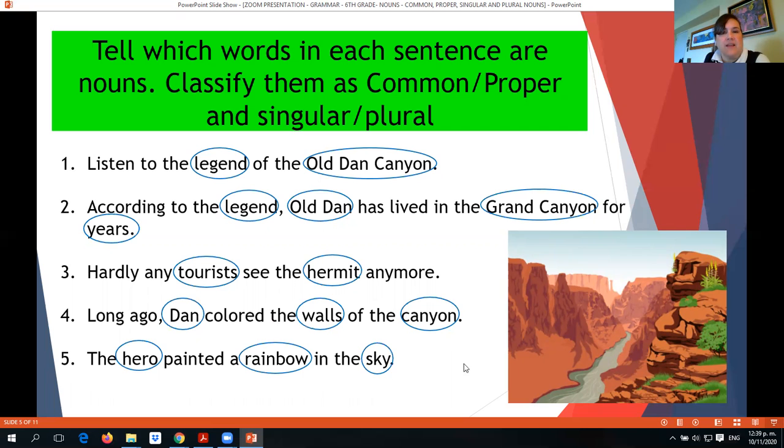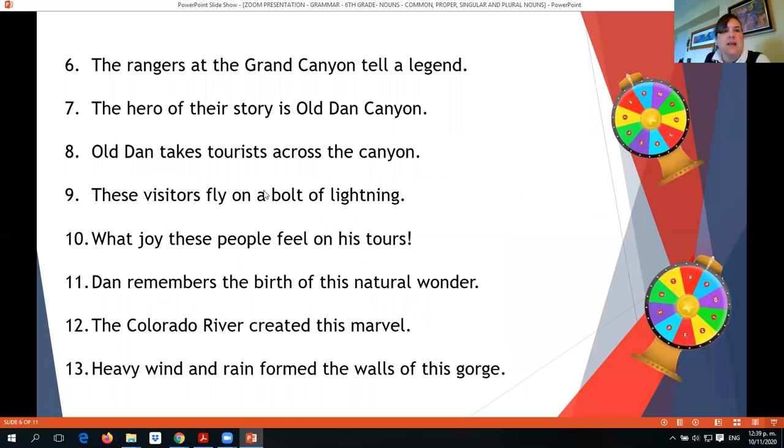Also, we have sky as a common noun. Let's see the next slide. The rangers at the Grand Canyon tell a legend. Rangers is a common plural noun, Grand Canyon is a proper noun, and legend is a common noun. Number 7: the hero of their story is Old Dan Canyon. Hero is a common noun, story is a common noun, and Old Dan Canyon is a proper noun.